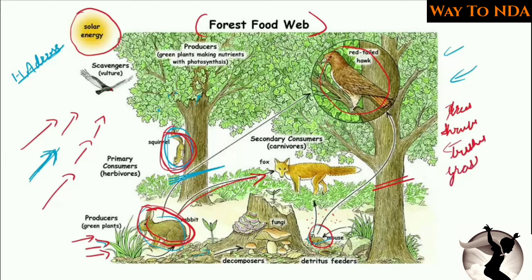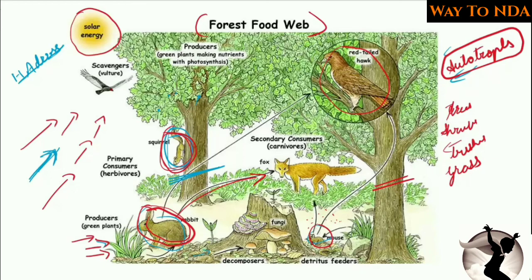Those living beings which produce their food by themselves are called autotrophs, right? Autotrophs. Now autotrophs produce their food by photosynthesis, and later on what happens?